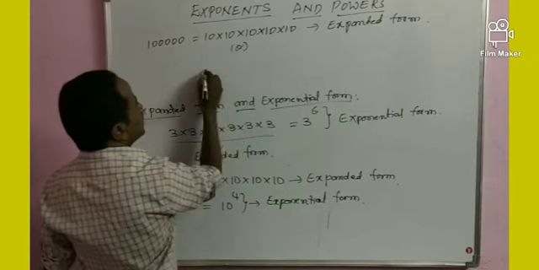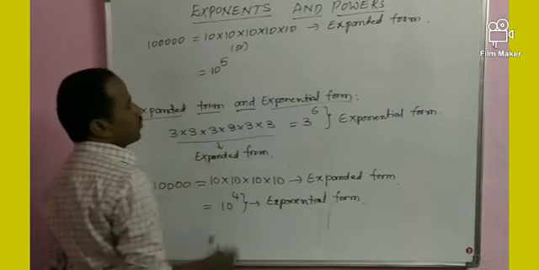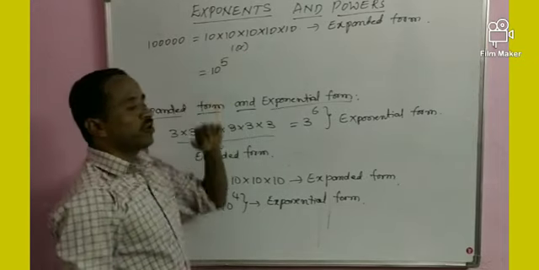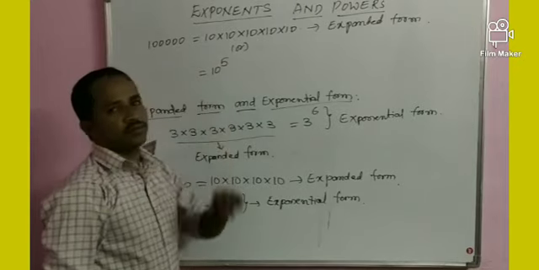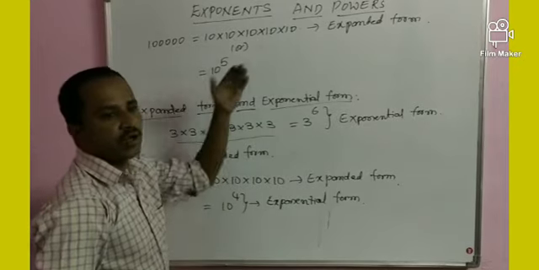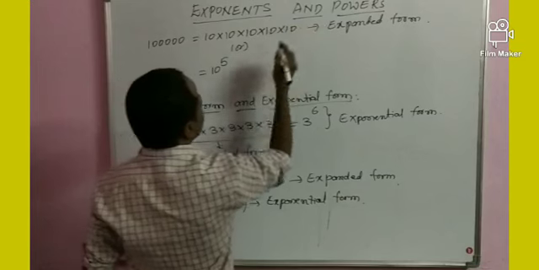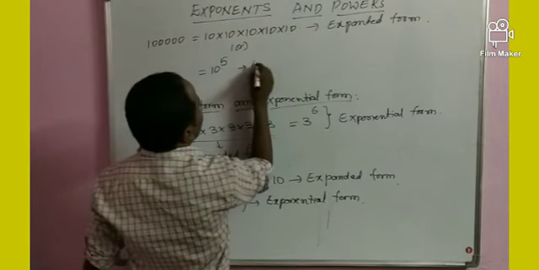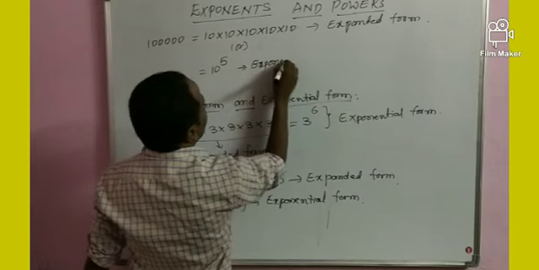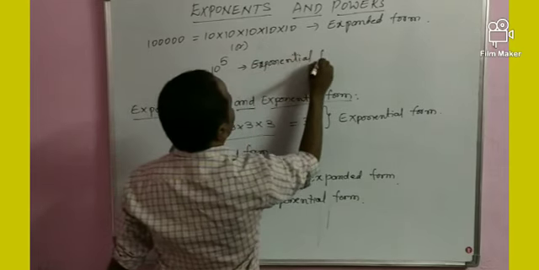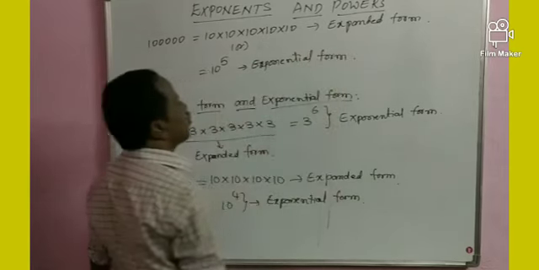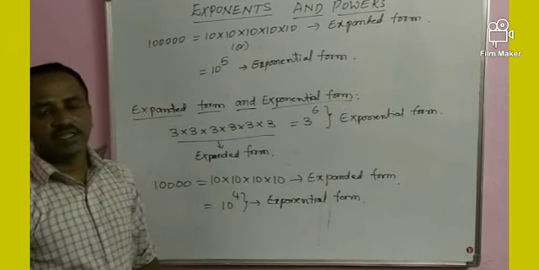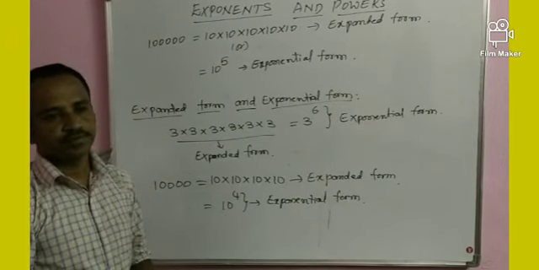Or it can be written as 10 to the power of 5, 10 raised to the power of 5, or 10 power 5. This is an exponential form.